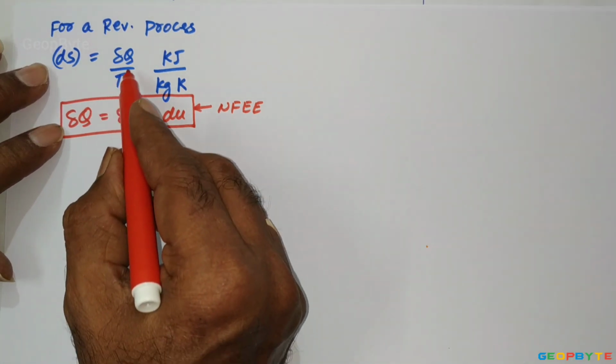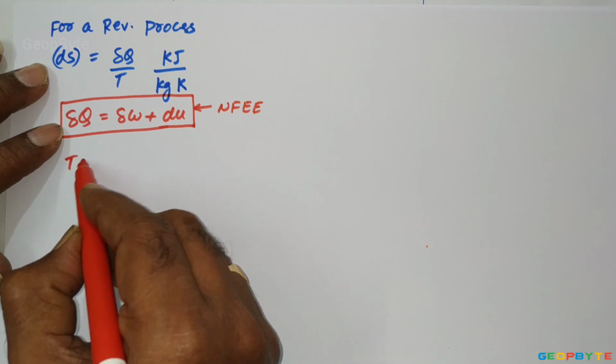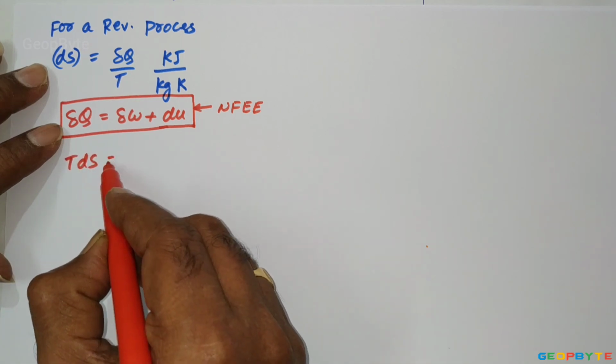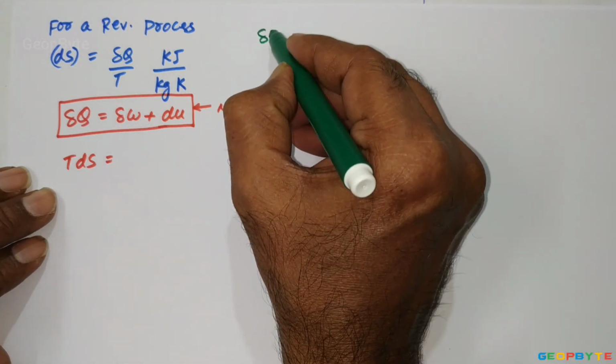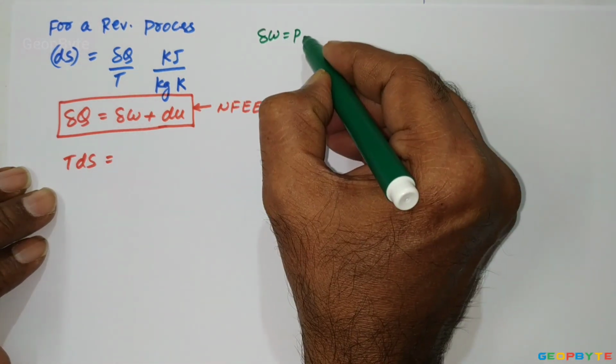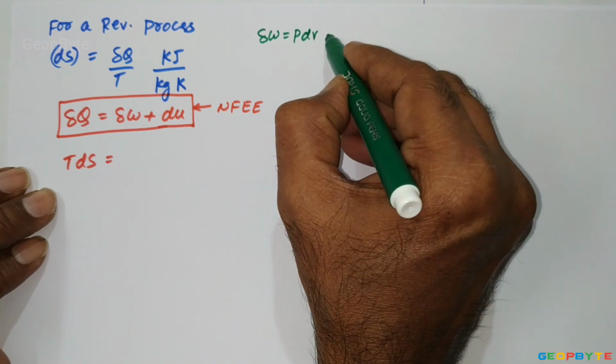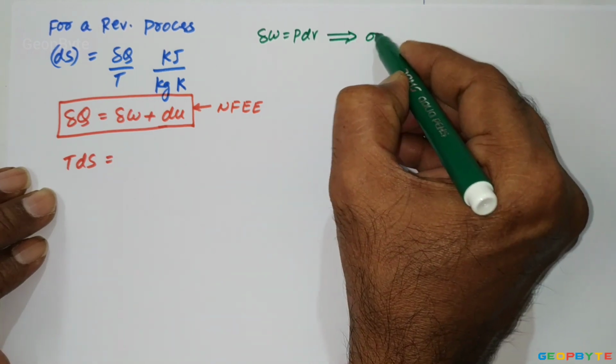But from this, δQ I can write as TdS. δQ equals TdS, and you know δW equals PdV. Remember, δW equals PdV only for a reversible process.